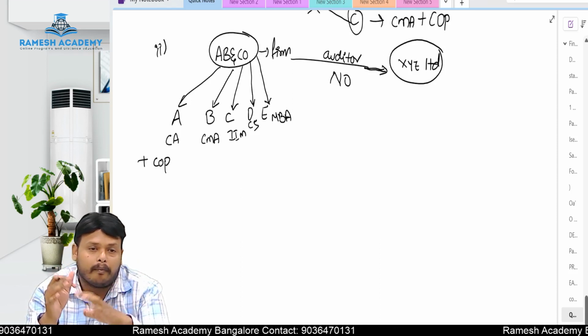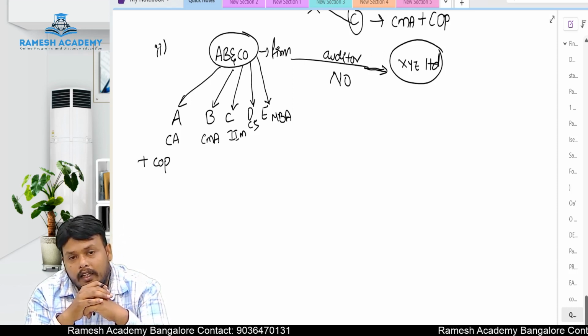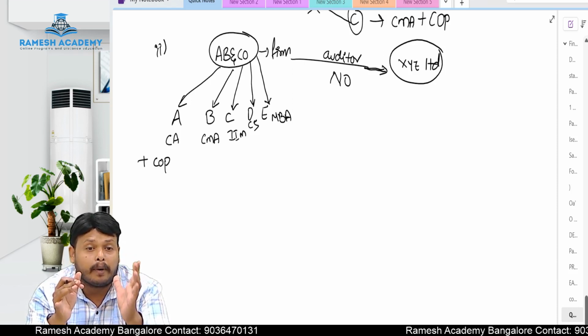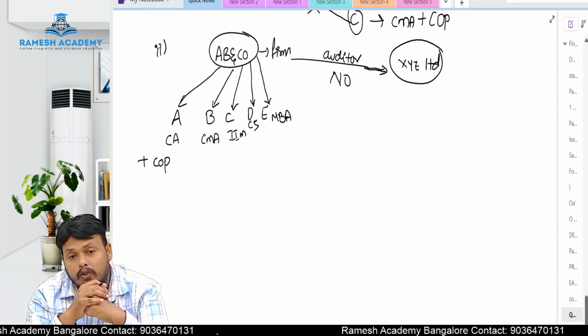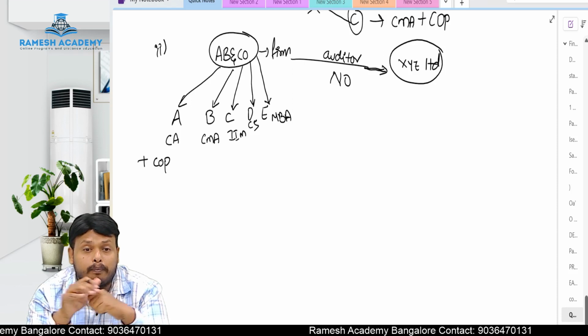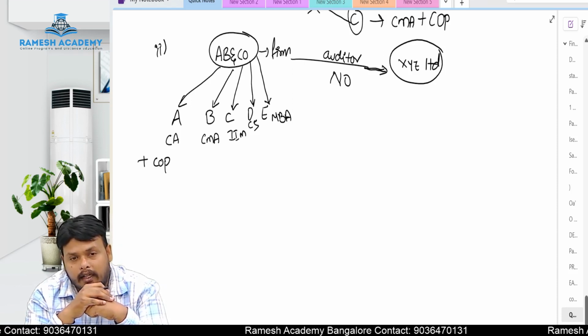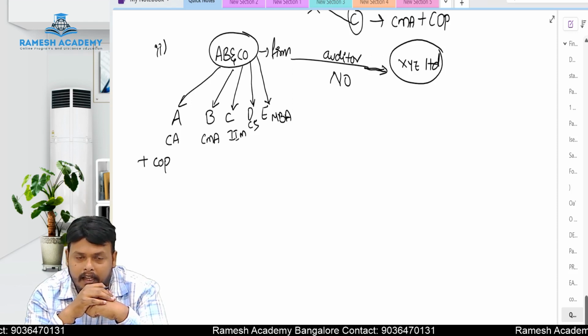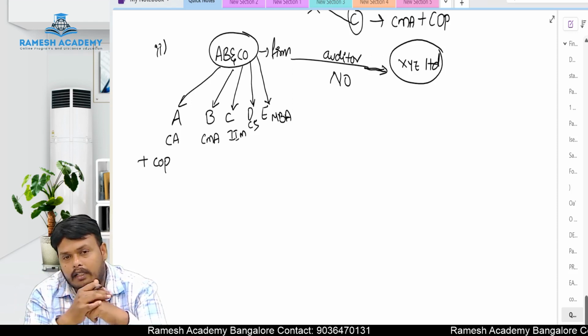A partnership firm can be appointed as an auditor in the case of a company. But here the condition is, majority of the partners should be what? CAs. The majority of the partners should be chartered accountants and they should practice in India. Then only we can appoint the partnership firm as an auditor for XYZ Limited.